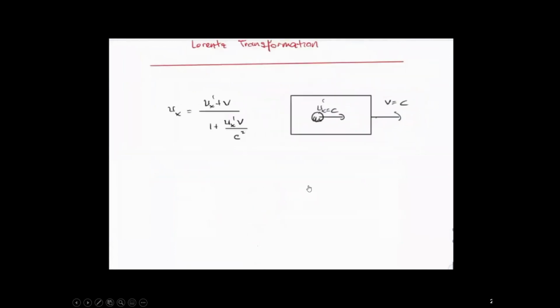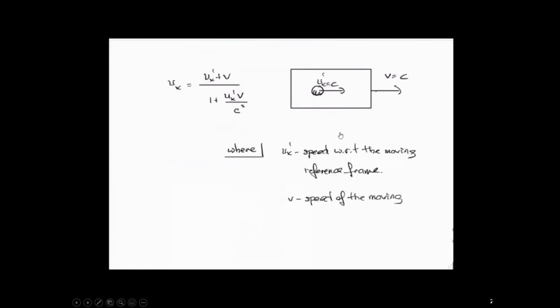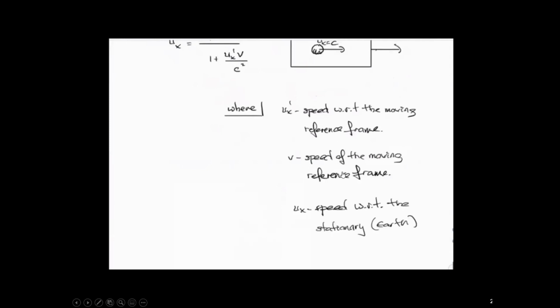Okay, so let's explain what's going on. All right, so this is the speed of this object relative to a moving reference frame. V is going to represent the speed of this reference frame with respect to the Earth reference frame. All right, so this is the speed of the moving reference frame with respect to Earth reference frame. And u sub x is going to be the speed of this ball with respect to the Earth reference frame or a stationary reference frame.